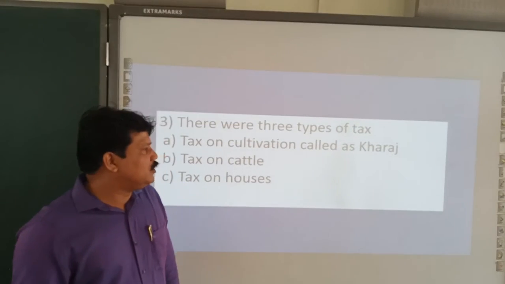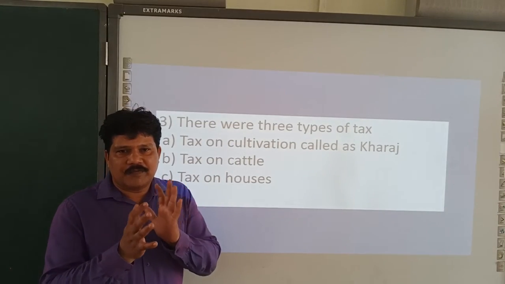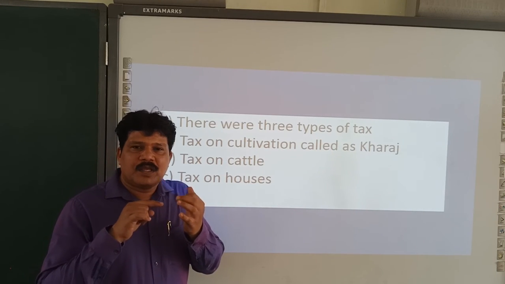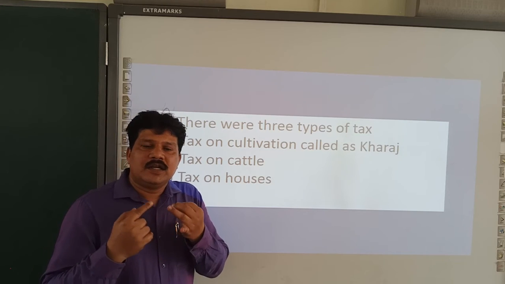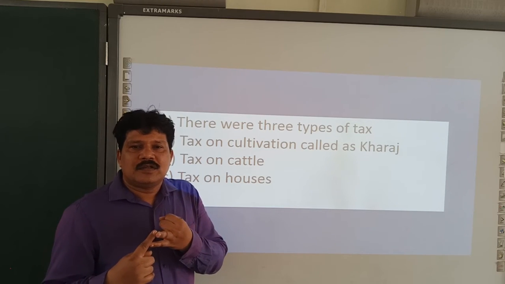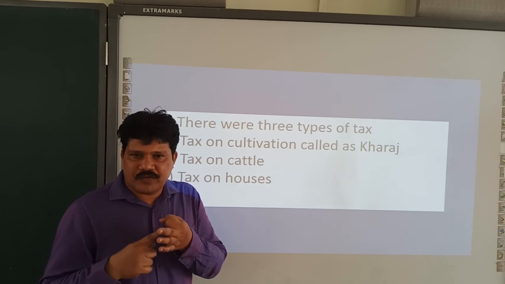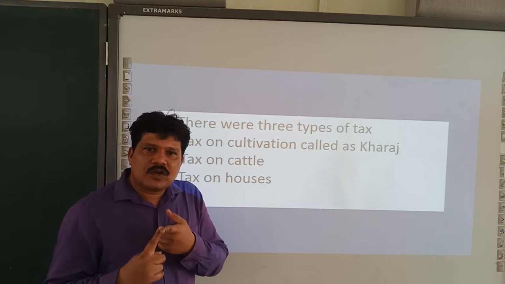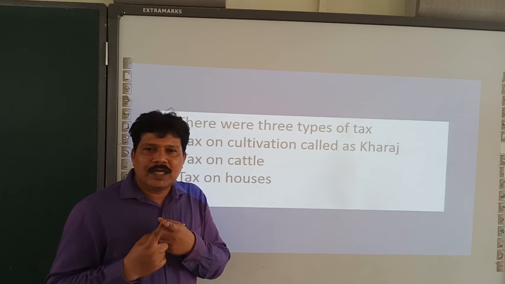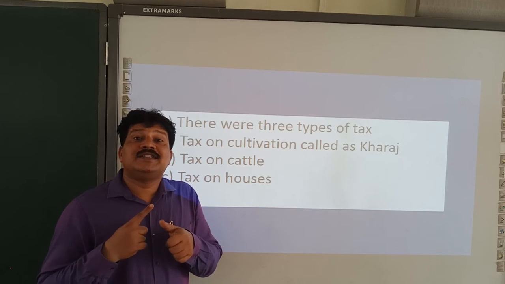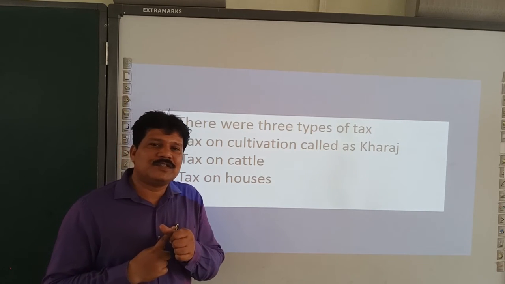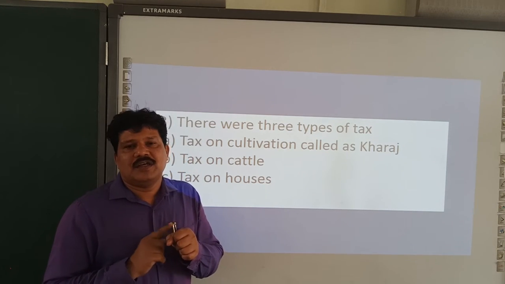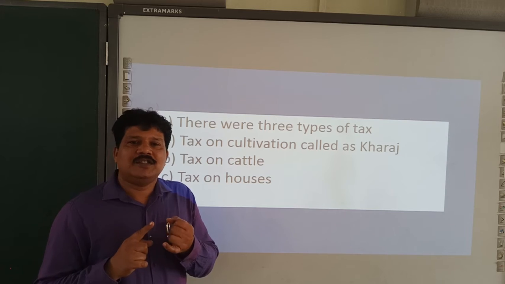So in Alauddin Khilji's period, what was the type of taxation? Today we pay tax for land and building, isn't it? We pay tax for our profession, called professional tax. We pay tax on our income, called income tax. We pay GST, goods and services tax: CGST and SGST, central government GST and state government GST.